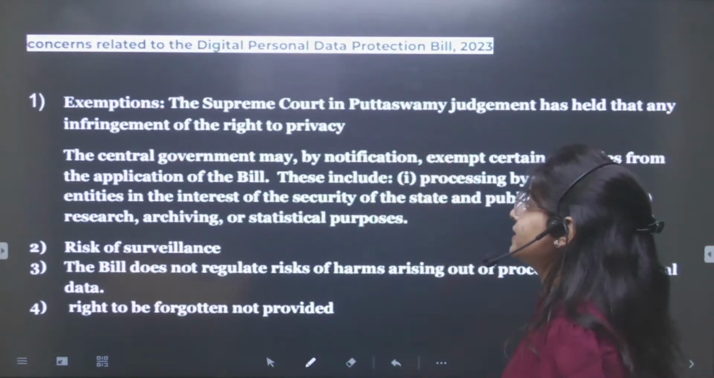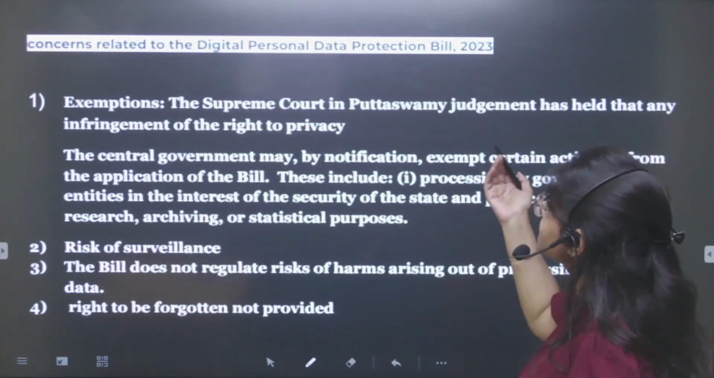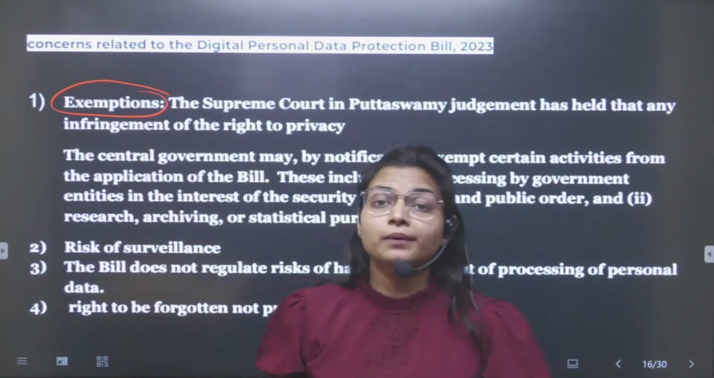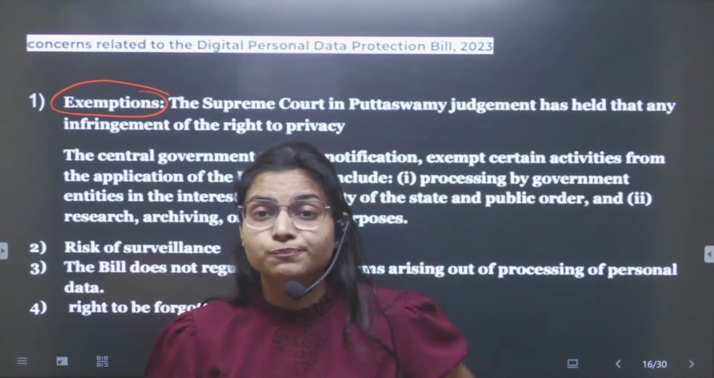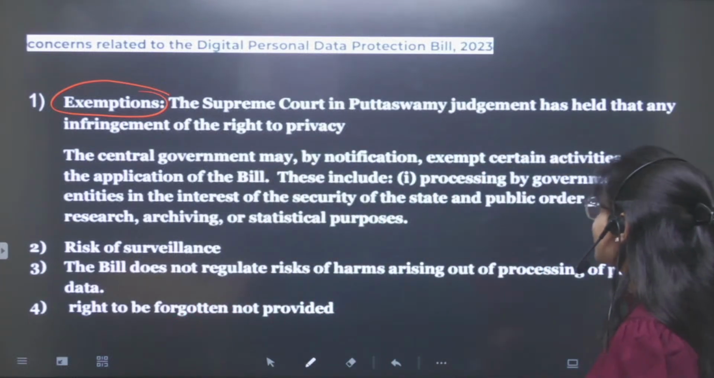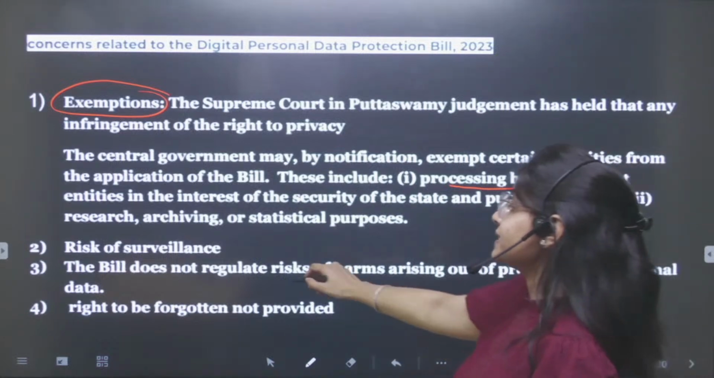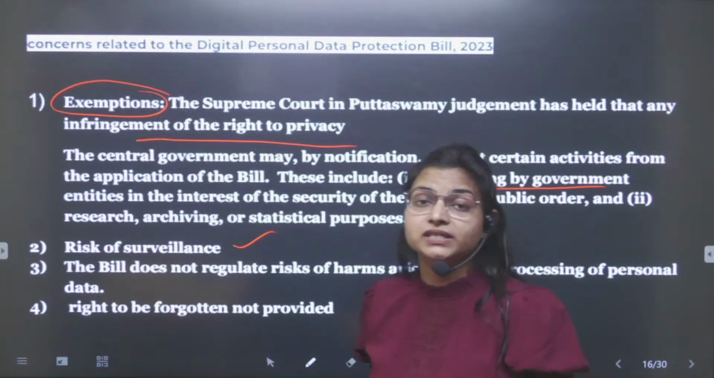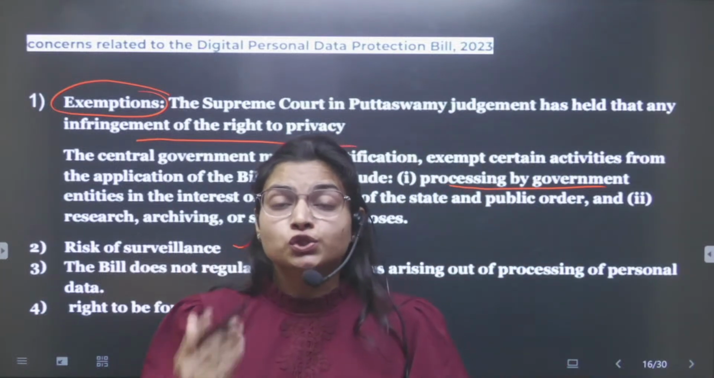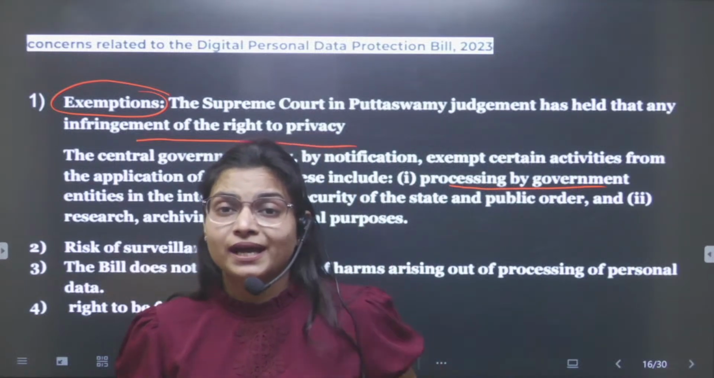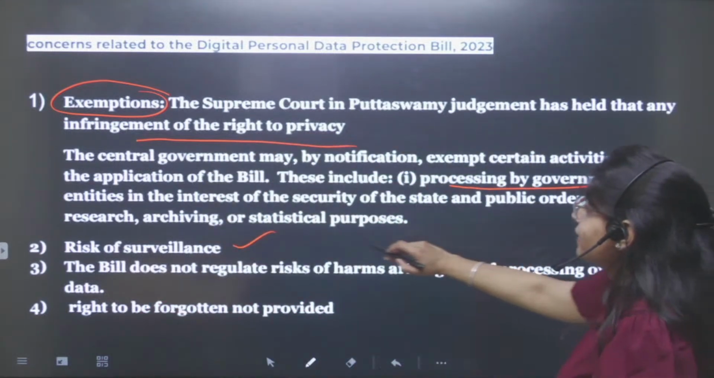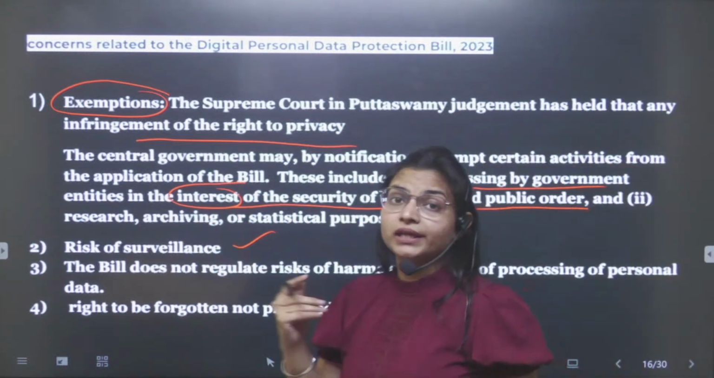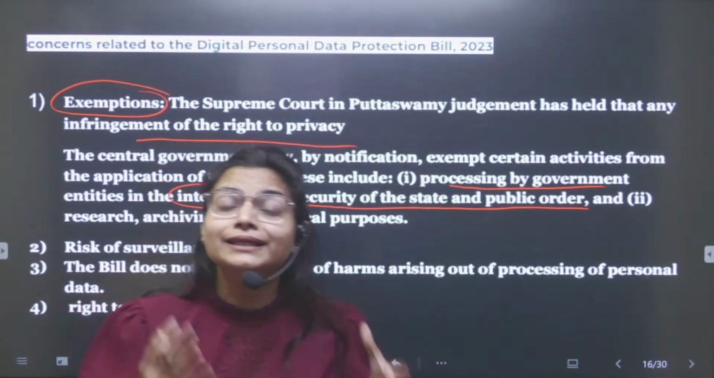Now, what are the concerns relating to the Personal Data Protection Bill? First is the exemptions given to the government. It means if the government is processing the data, it has been exempted. It can increase the risk of surveillance and can lead to infringement of the right to privacy that was given by our Supreme Court under the Puttaswamy judgment. The exemptions use words like interest of the security of the state and public order. These are very broad and vague terms, and anything can be put under this.